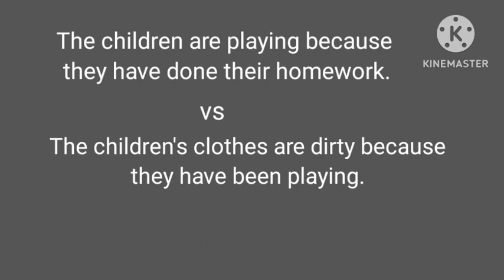Okay, in the first sentence, they did their homework and then they played. Both the actions are done. But in the second sentence, they played and automatically the clothes are dirty. Okay, the second thing is not done. So we cannot say that children's clothes are dirty because they have played. We cannot use present perfect over here. Okay, so the clothes are dirty because of the play that started and just finished. So in this case we cannot use present perfect in the second sentence in place of present perfect continuous.